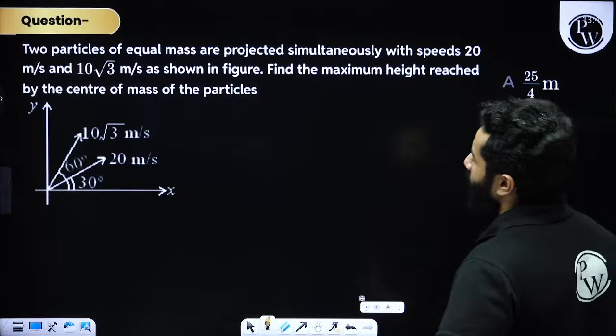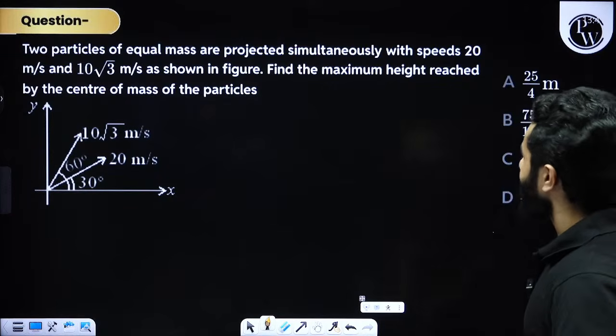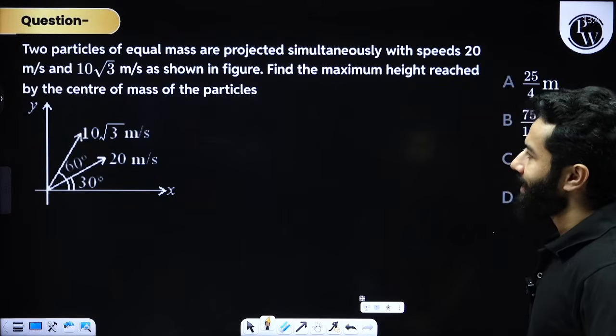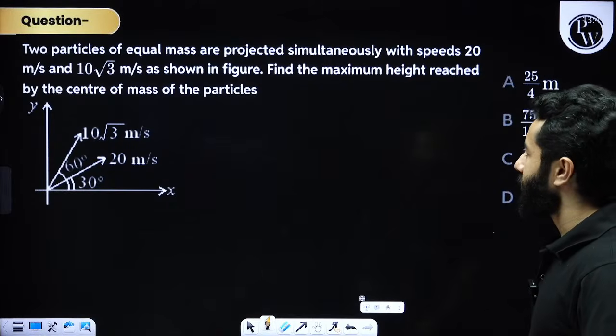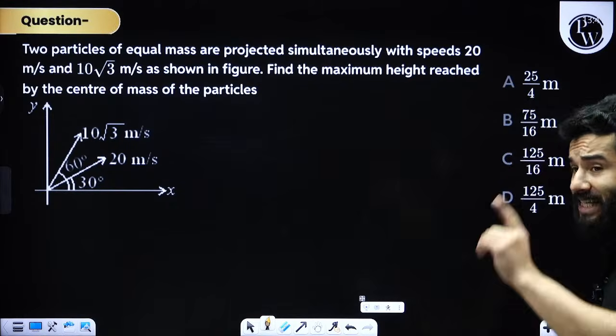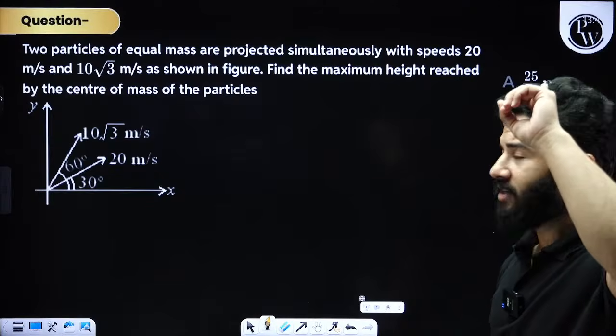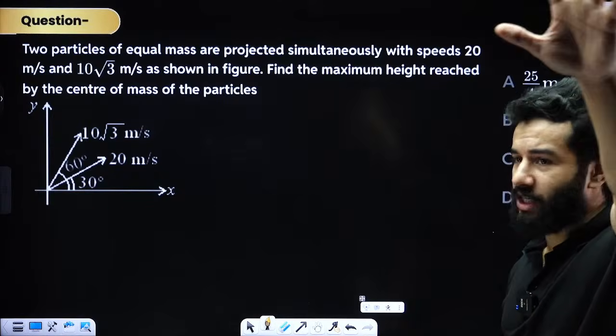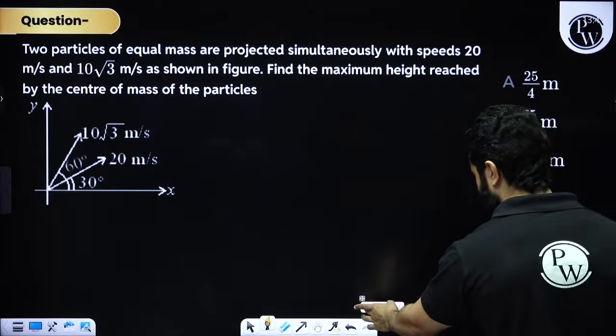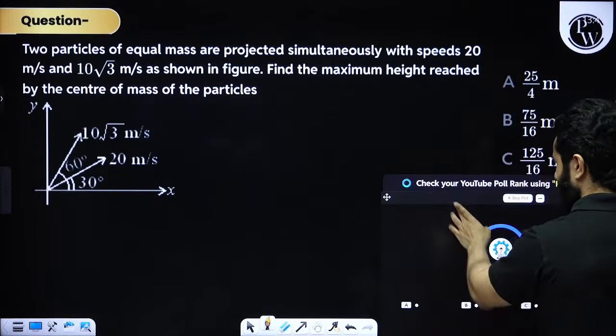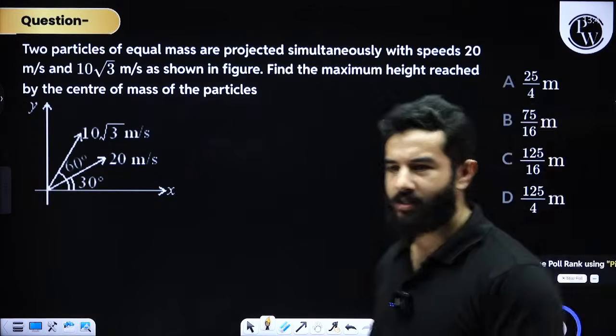Two particles of equal mass are projected simultaneously with speeds 20 meter per second and 10 root 3 meter per second as shown in the figure. Find the maximum height reached by the center of mass. We are talking about center of mass. Okay, let's start. 90 seconds. Let's begin. Be quick. I want answers in this.